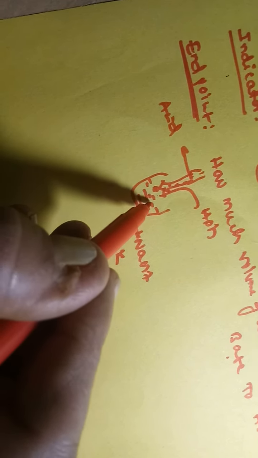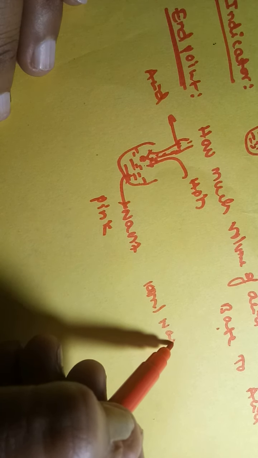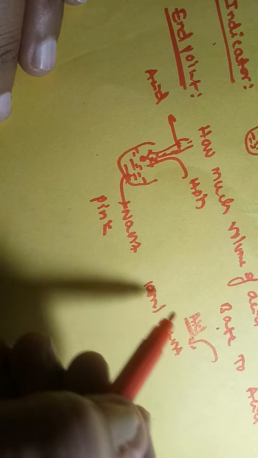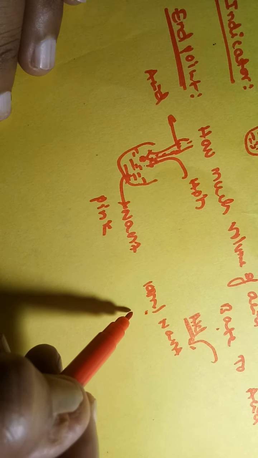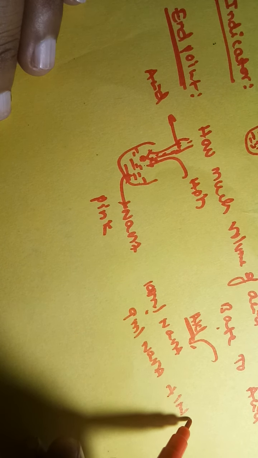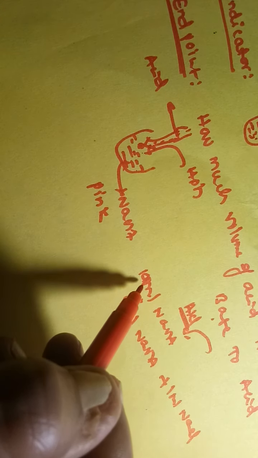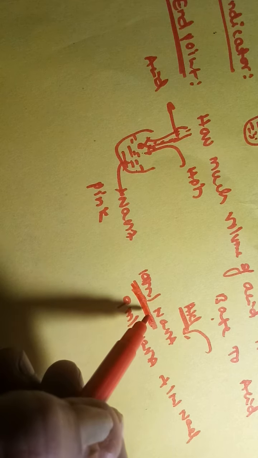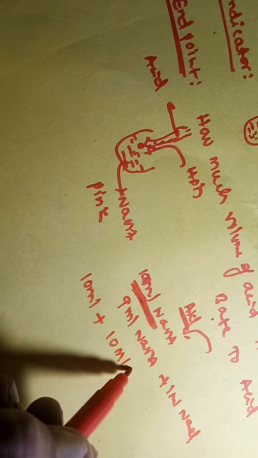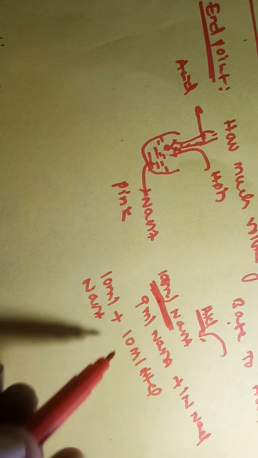For example, here 10 ml of sodium hydroxide is there. When you add one drop of acid, one drop reacts and forms 9 ml of NaOH and 1 ml of NaCl. In such a way, as you keep adding HCl, the volume of NaOH slowly decreases. At one point, 10 ml of NaOH completely reacts with 10 ml of HCl.